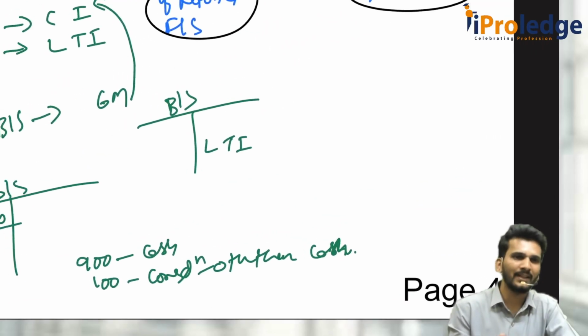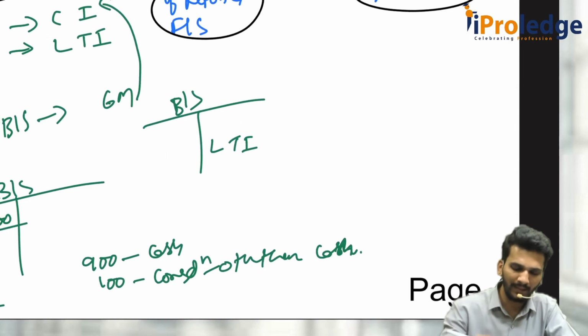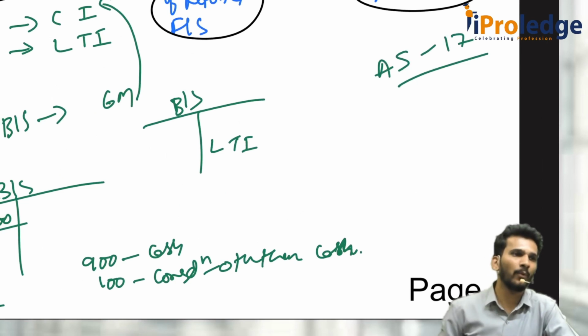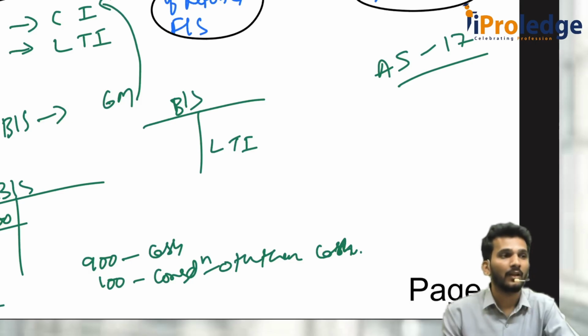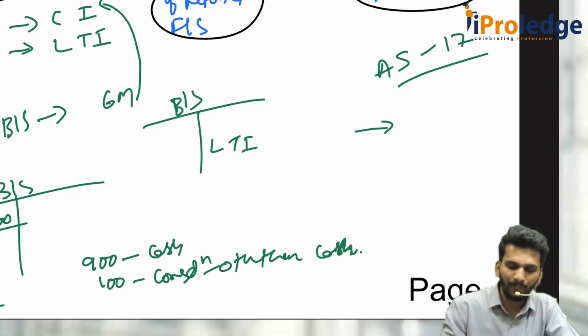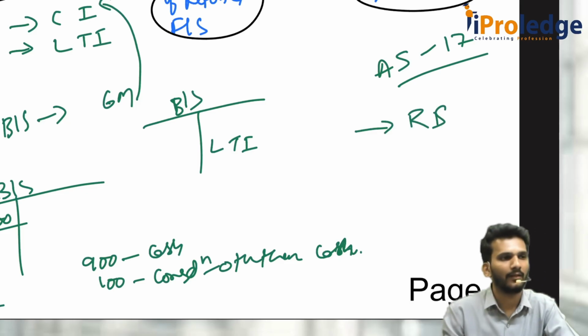Then, for presentation and disclosure, I will give one more example. You know AS 17? Segment reporting. What does segment reporting say? Whenever there is a reportable segment, what is a reportable segment? The 10% criteria: 10% of turnover, 10% of assets, 10% of profit, etc. You have to present it as a separate reportable segment.